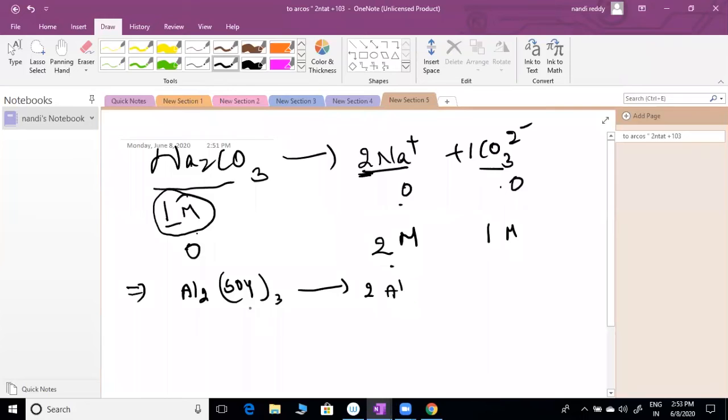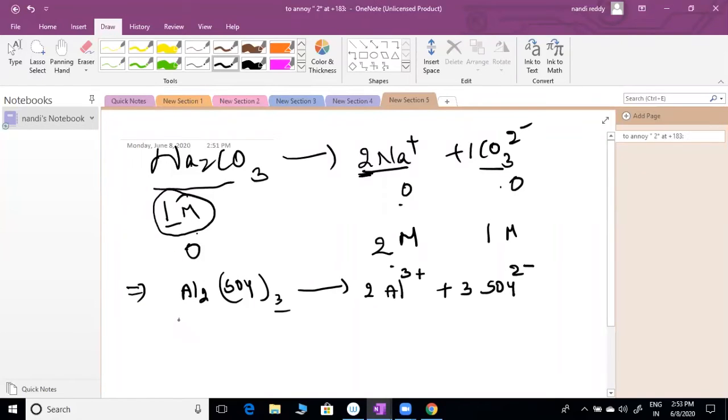2 aluminum. What is the aluminum charge? You can go back crisscross. We will get 3 plus. How many sulfate ions? 3, sir. 3, so 2 minus. Any doubt in this case?